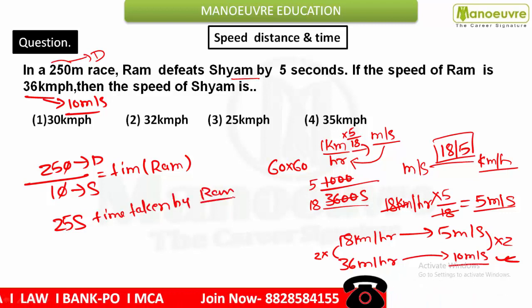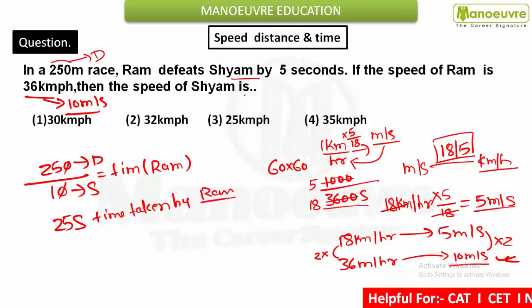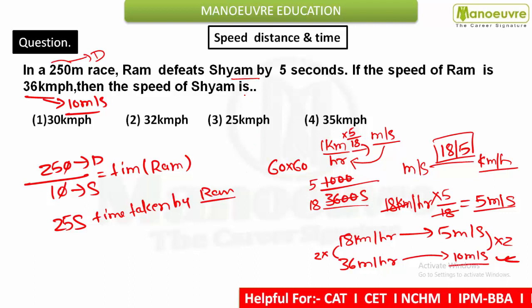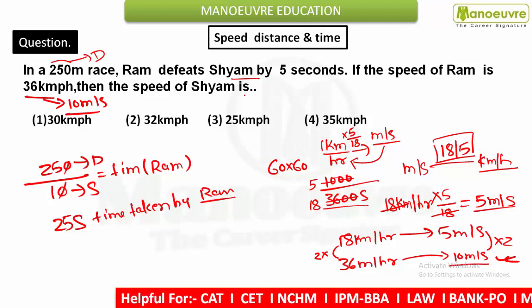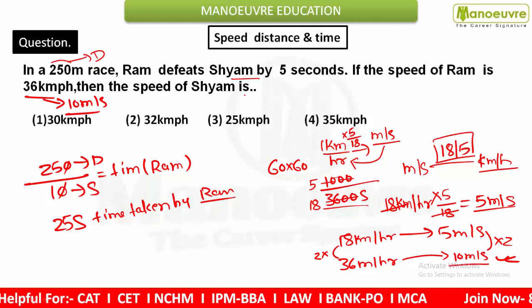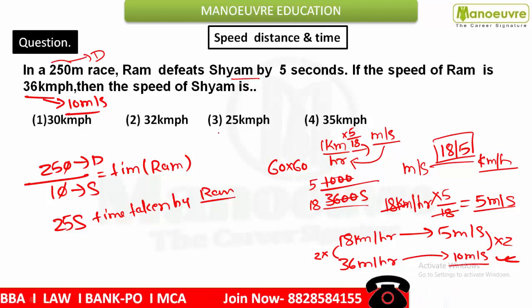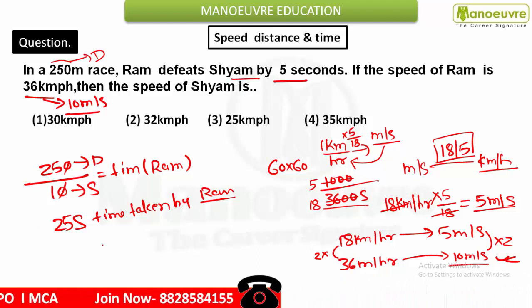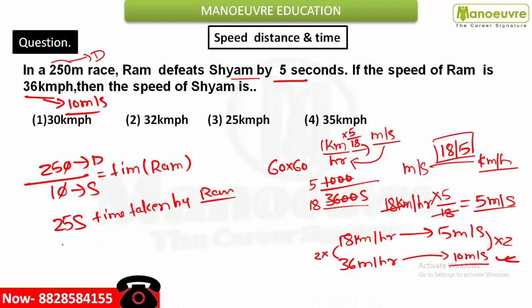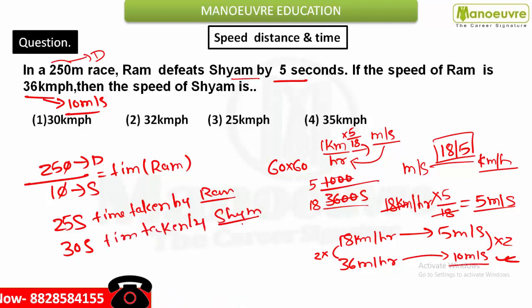Time. Now here it is given Ram defeats Shyam by 5 seconds, which means Ram is faster. So Shyam is slower, so he will take more time. How much more time? 5 seconds more. I can say Shyam will take 30 seconds to cover this distance. Is it correct?